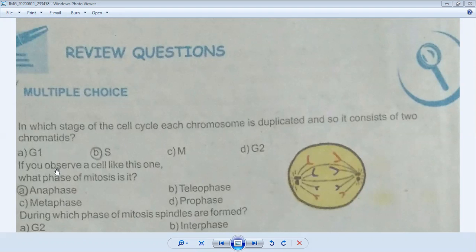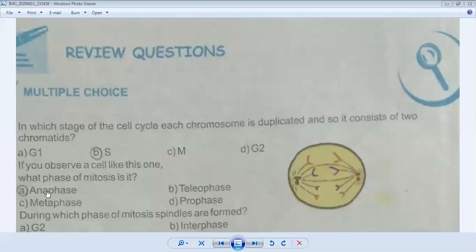Come to the second question. If you observe a cell like this, you can see a diagram is given in your book. What phase of mitosis is it? We have also studied in mitosis that when the metaphase plate is broken, the chromosomes are separated and they go towards their poles. So this happens at anaphase stage. So you can see the correct answer is anaphase. Option A is correct.